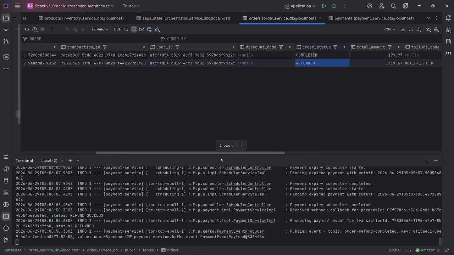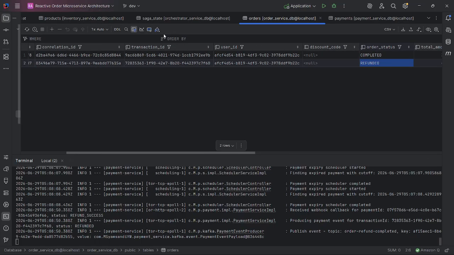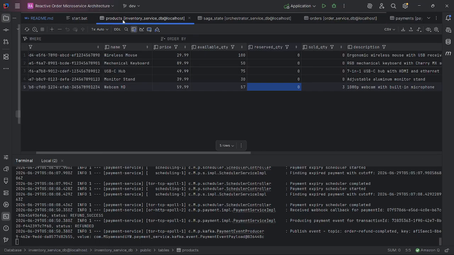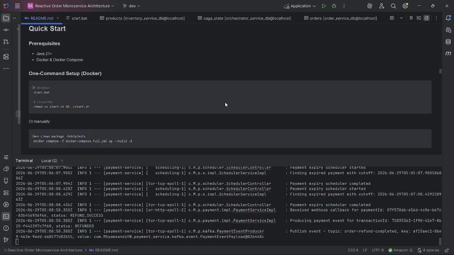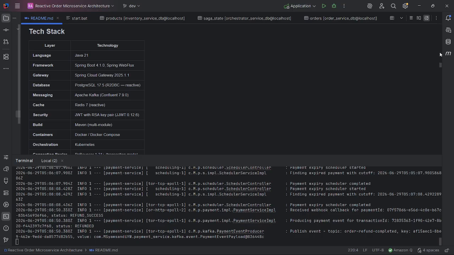That means it's correct. It already refunded. Okay, for this test it is correct.